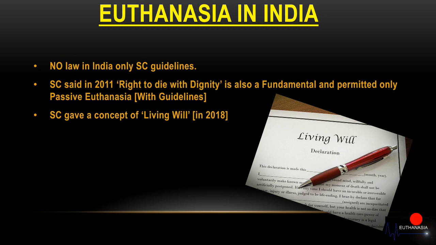In 2018, the Supreme Court introduced a new concept called living will. When a person is of sound mind, he can leave a living will, in which he says that if in future he is not able to recover from a disease, or is in a vegetative state, he should be given passive euthanasia or whatever he likes. The Supreme Court has given this concept, known as living will. So that is the condition of euthanasia in India.